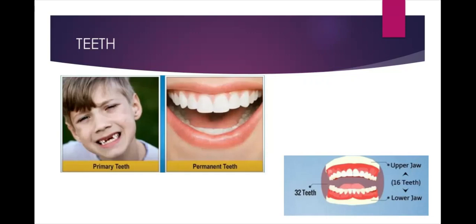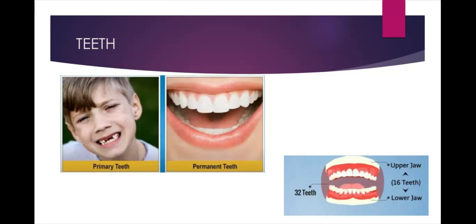Before that, you have to recall milk teeth and permanent teeth. You have already studied about this. The first set of teeth grows during infancy and they fall off at the age of between 6 to 8 years. These are termed milk teeth. The second set that replaces them are the permanent teeth. The permanent teeth may last throughout life or fall off during old age or due to some dental diseases.